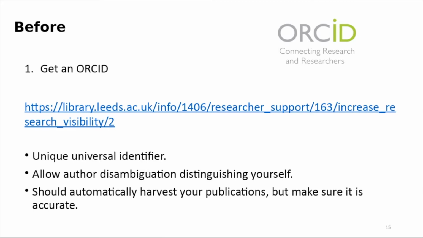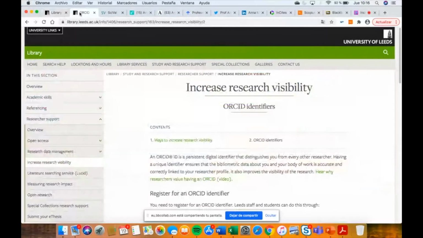I am going to share my screen to show that in the library web page we have a lot of information about research visibility, open access, EndNote, research bibliometrics, and data management.